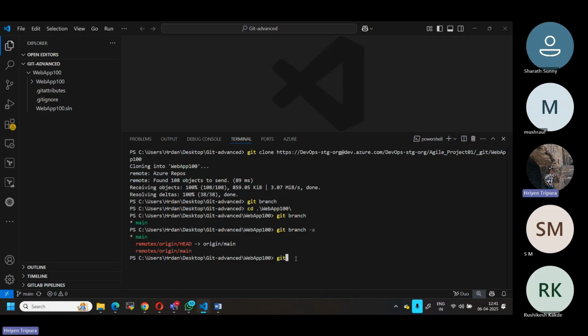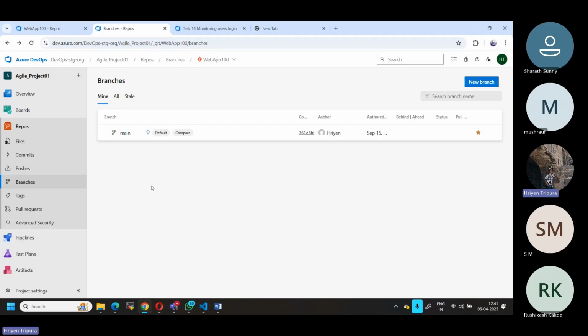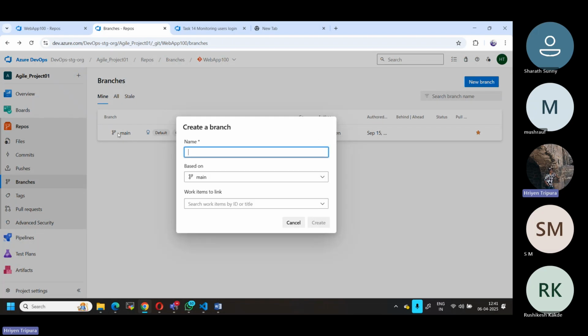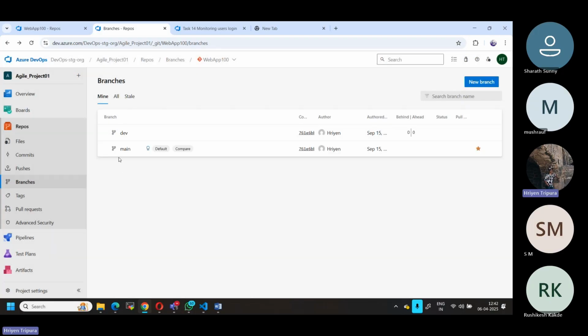So how do we have to do it? git checkout -b, where b is for branch. In my case, I simply mention, let's say, I create a branch called something. Otherwise, I will create one more branch so that we can actually relate. Normally, we should not be creating the branch directly here, right? In real time, we normally will not work on the main branch directly. We will use another method. We'll create a different branch called dev, which is based on the main branch. I don't have any work item, so I'll create that. Now this dev branch is created.